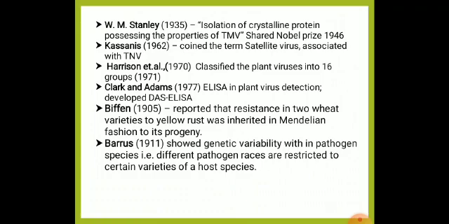And Kassanis coined the term satellite virus associated with the tobacco necrosis virus, which is the most important. That is, satellite virus is associated with tobacco necrosis virus only, and it is also called a helper virus. Then Clark and Adams developed ELISA, it's most important. And Biffen reported the resistance in two wheat varieties to yellow rust. Then Barrus gave the pathogen species, that is genetic variability in the pathogen.